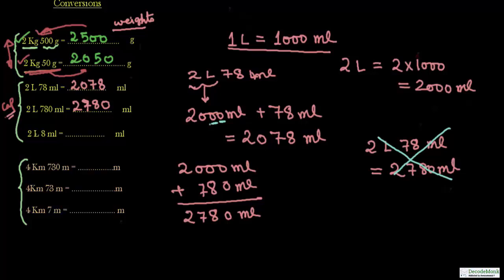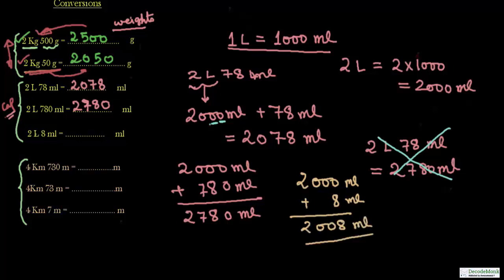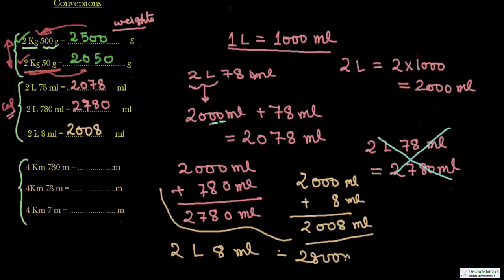And the last question is 2 liter 8 milliliter. So 2 liter is 2000 milliliter and plus 8 milliliter. So 8 is going to be at the units place. So this is equal to 2008 milliliter. It is a common nature of many students that they feel overconfident and they may rush to write 2 liter 8 milliliter as 2800 milliliter, which is completely wrong.